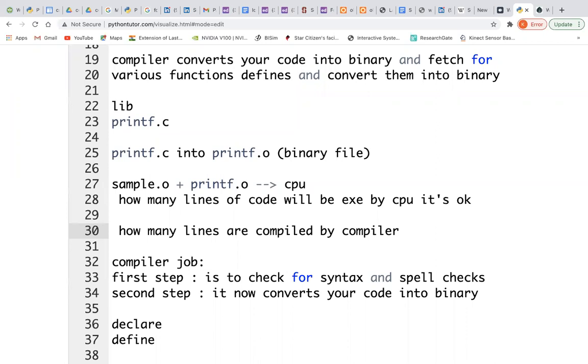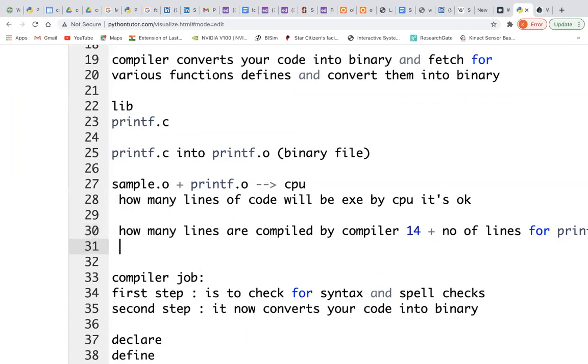I think the same answer, right? 14 plus the number of lines for printf. This is the answer because the CPU executes the same thing and the compiler also compiles all the lines into binary. Of course, the same lines.